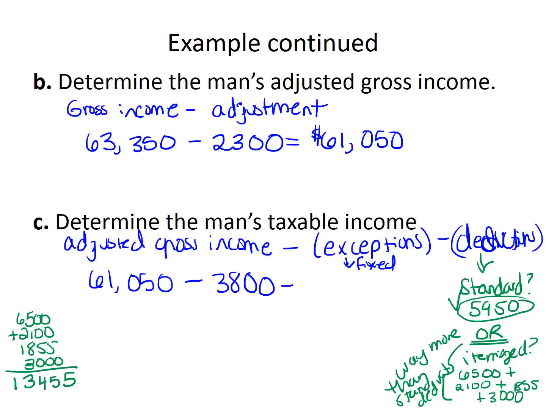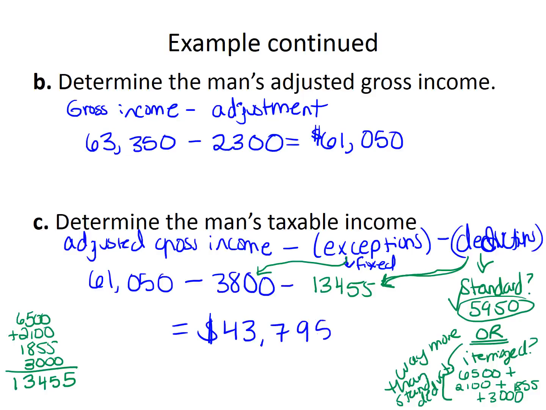So that's what we're going to want to subtract off here. Our fixed exemption is 3,800, and we want to use the itemized deduction because it's greater than the standard deduction. We always need to compare those two. And we take 61,050 minus the exemptions and the deduction, and the taxable income is $43,795. You subtract those two amounts.